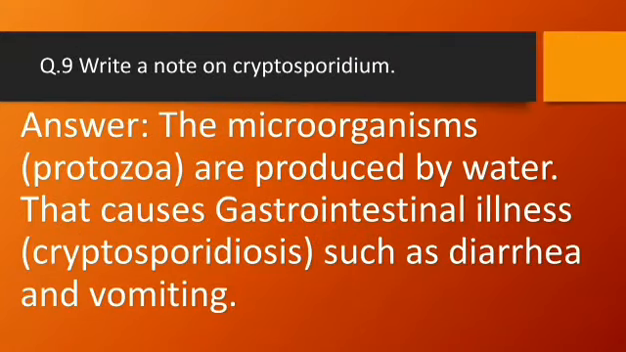Question number 9, write a note on cryptosporidium. Answer, the microorganisms protozoa are produced by water that causes gastrointestinal illness, cryptosporidiosis, such as diarrhea and vomiting.